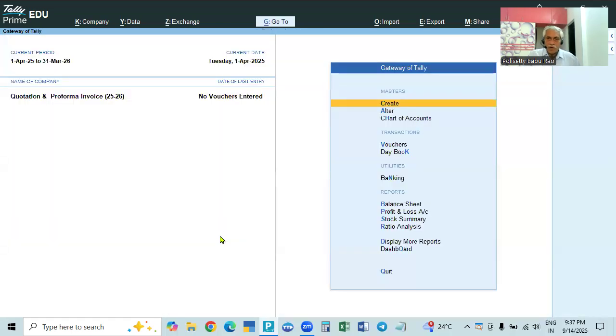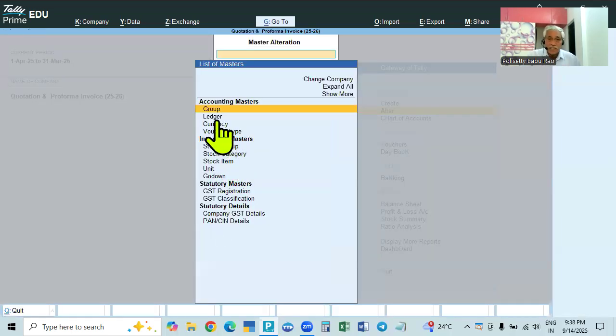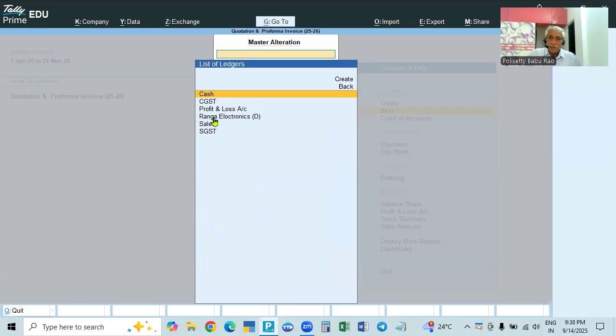So we will go to voucher, and I created the necessary ledgers also. For the ledgers, we'll give the quotation to the debtors, that is, our customer. So I created a debtor account. For selling, the ledger will be the sales ledger, and CGST, SGST for local. If it is non-local, we will give IGST.